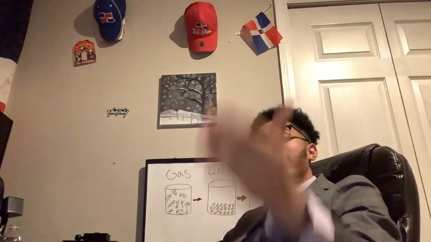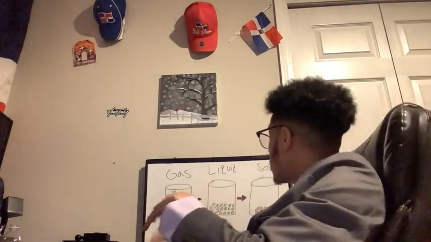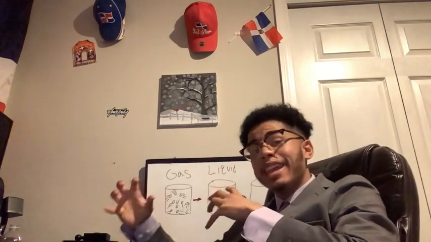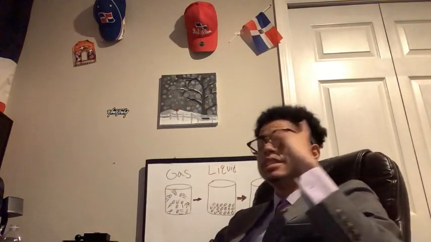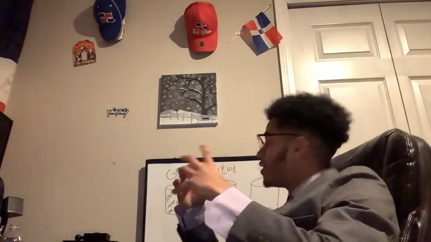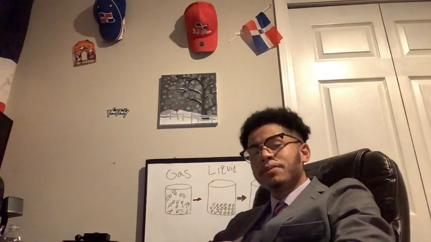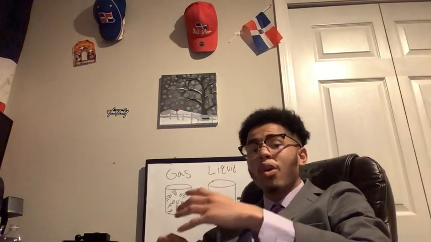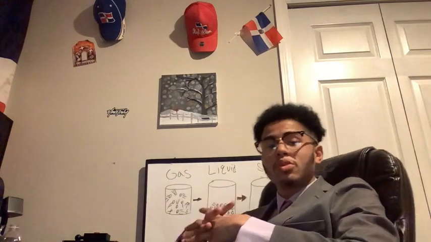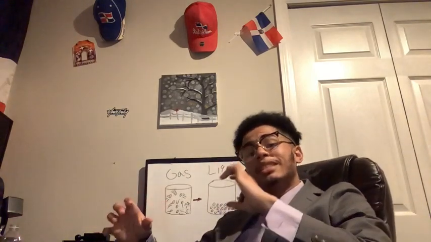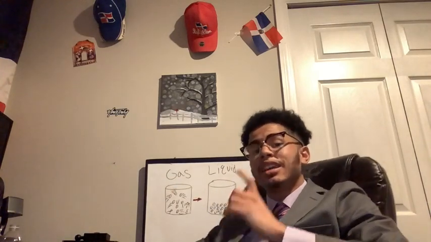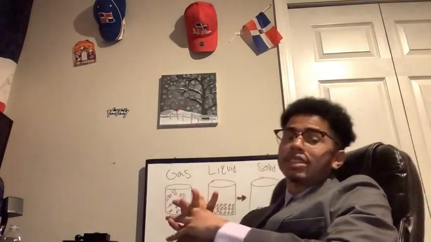In a solid, they have a lot less kinetic energy, and they're at a lower temperature. And so they're slowed down to a point where they can make these bonds with each other, but it doesn't always happen. When a substance is below its freezing point, but it's still not turned into a solid, this substance will be in a state called the supercooled state. This supercooled state is where the substance is able to bond with each other, but it's not making these bonds as it needs a certain condition to be met. This condition being nucleation. Let's talk about nucleation.